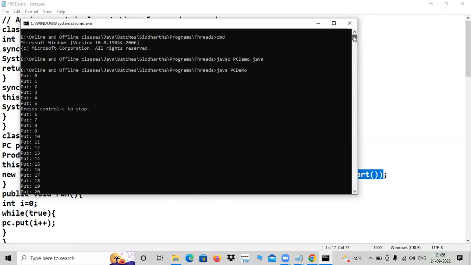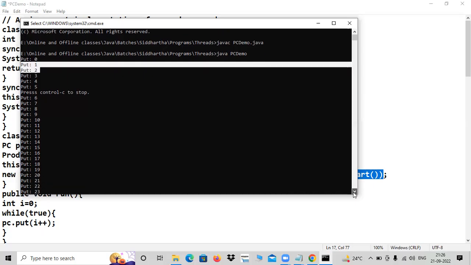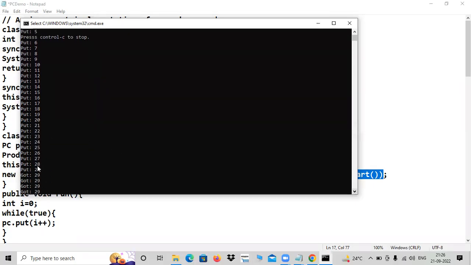And what you have to observe is, see here, what is put value? Producer. Put means producer. Get means consumer. Put is 0. But is the product consumed? No. Put is 1. No, not consumed. All put only. Where is get? Where is get? Oh, here it is.